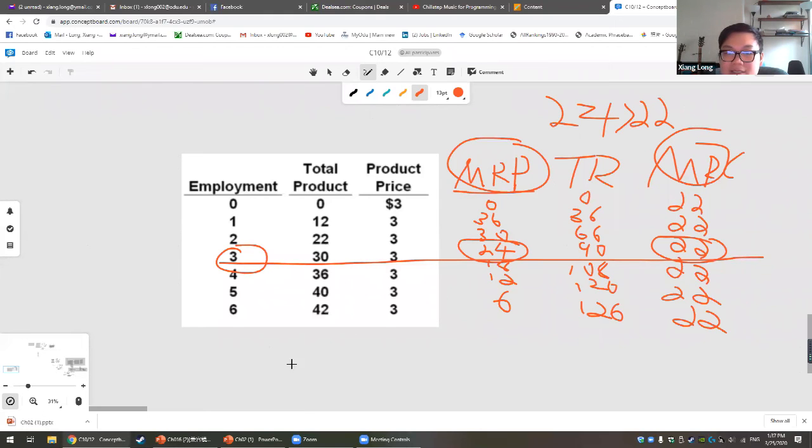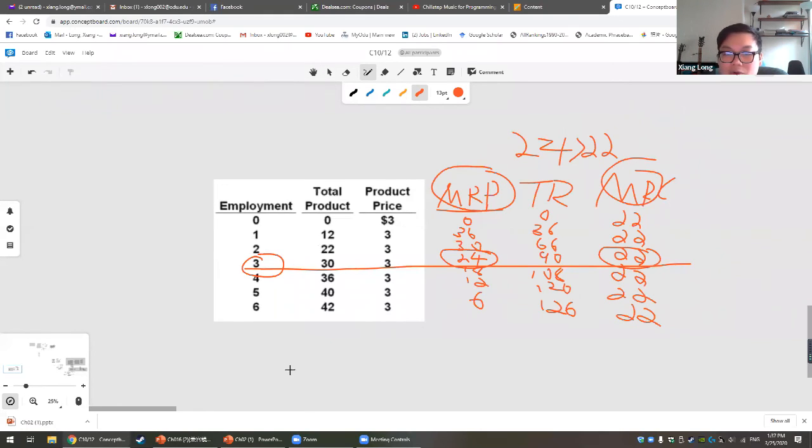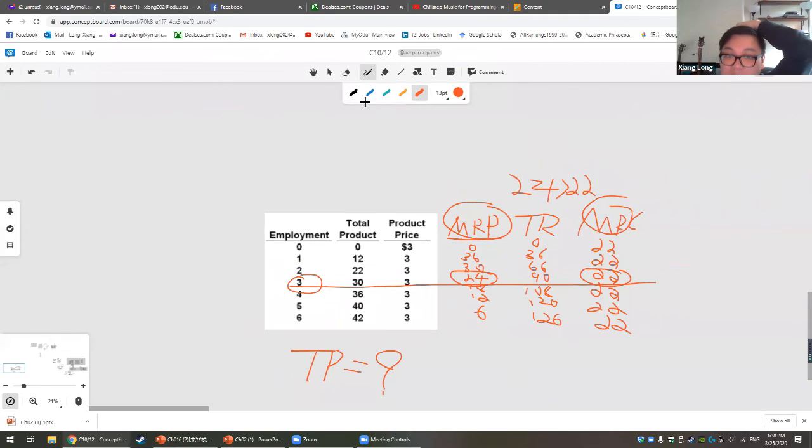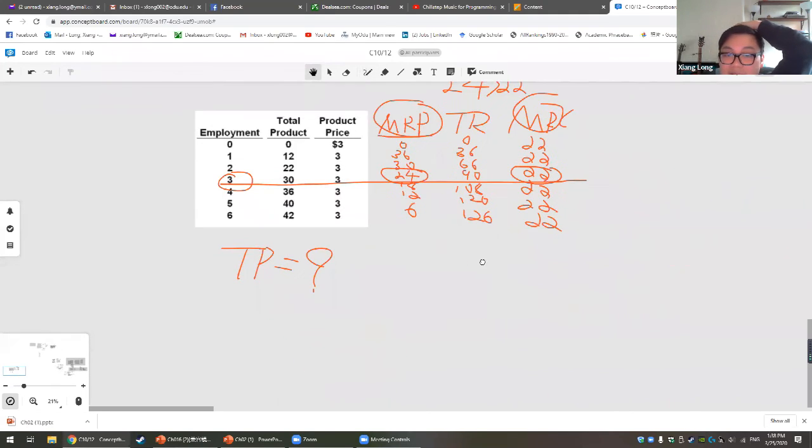However, on your exam, you will see a question like this. It will ask you another question: what will be the total profit under this kind of profit maximization case? How are you going to do that? What will be your total profit?